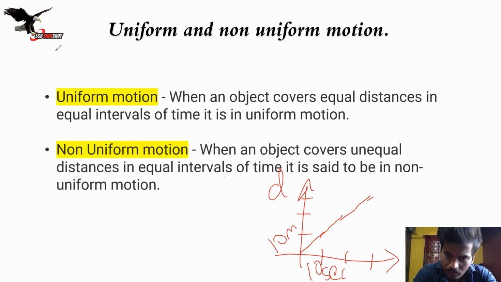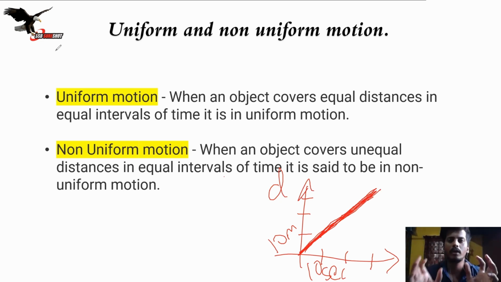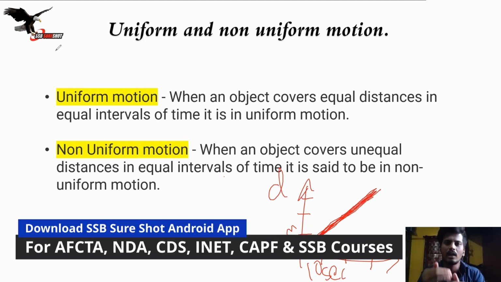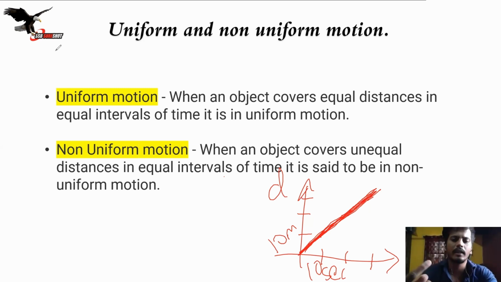This is a straight line. It may not look like a straight line, but consider it as one. This straight line indicates that the object is in uniform motion, which means for every 10 seconds I am covering 10 meters. Or, as another example, for every 1 hour I am traveling 50 kilometers, meaning for every successive hour 50 kilometers is added. So the object is in uniform motion, which we rarely see. In real life, speed always decreases and increases.